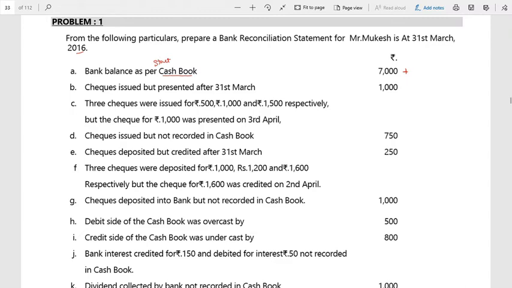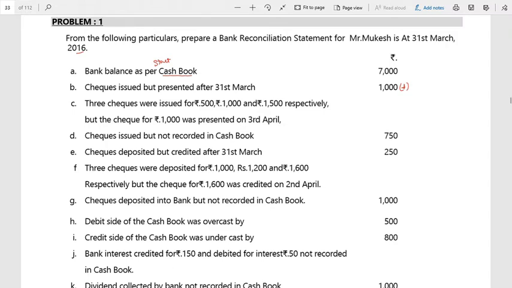Correct. Now, as on 31st March, it has not been deposited to the bank for the payment. So therefore, in the bank, the balance is shown higher. So in order to reach my passbook level, what am I supposed to do? I have to add. Whether I add, plus or minus, everything I have to do in my starting book, that is, in the cash book only. Correct? So therefore, here it is add, so it is plus. The opening balance is not reconciliation, it's a positive balance. So this 1000 I have to add, plus 1000. Got it?